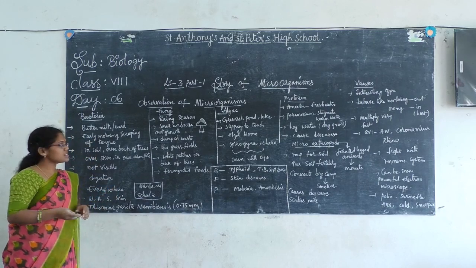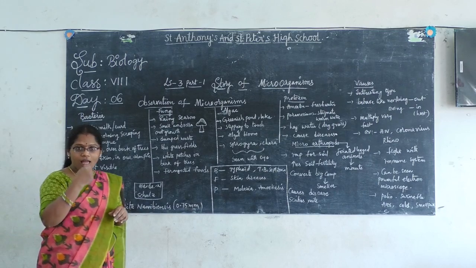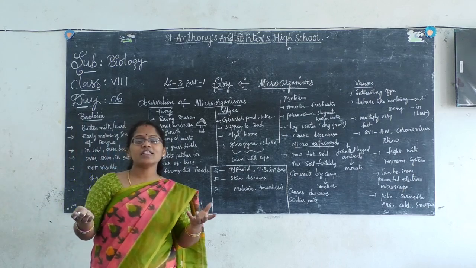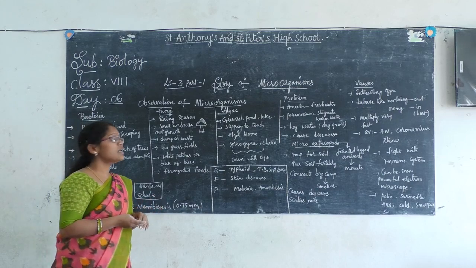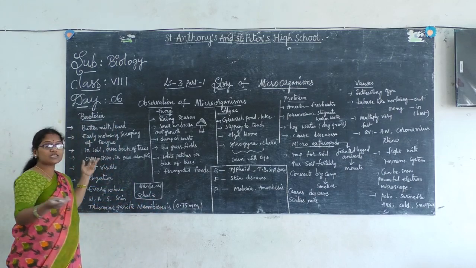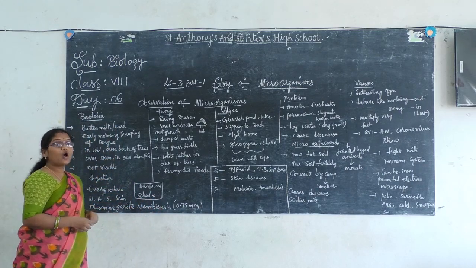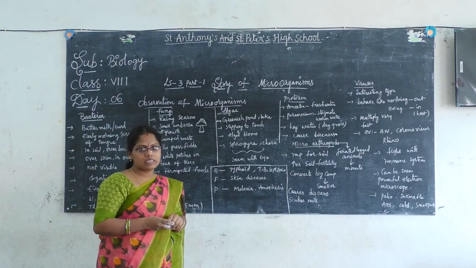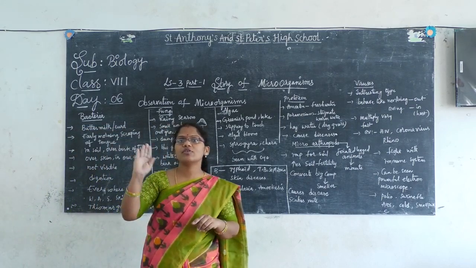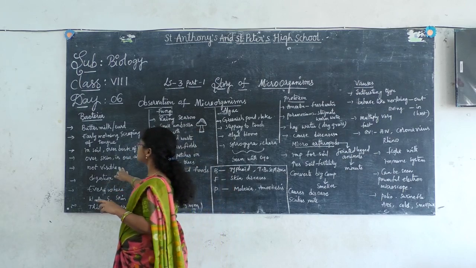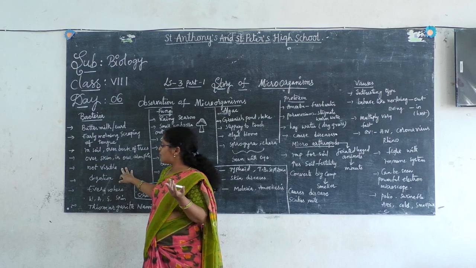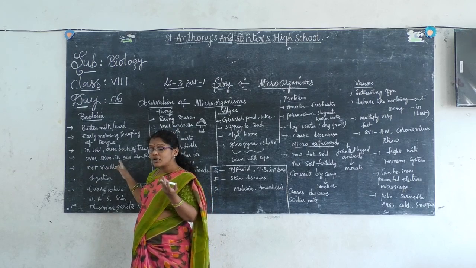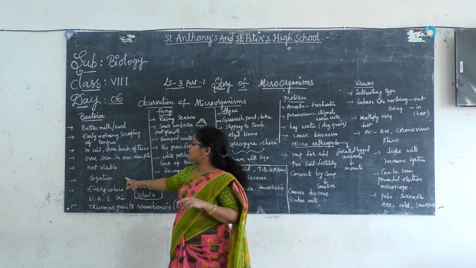And early morning, scraping of the tongue. On the tongue also we can see the bacteria, so that we get a bad smell when we wake up early in the morning. And next, in the soil also we can find the bacteria. Over the bark of the trees, on the surface of the trees also we can find the bacteria. But are these all visible? No, they are not visible to our naked eye because they come under microorganisms, right?